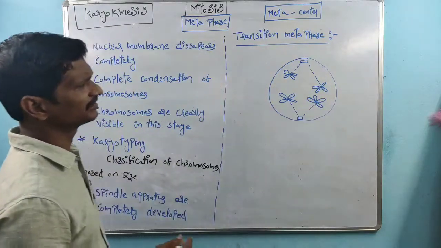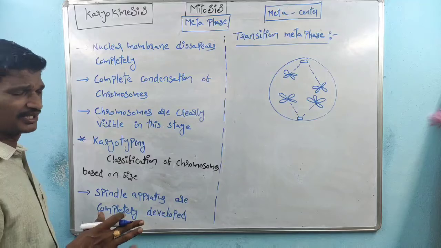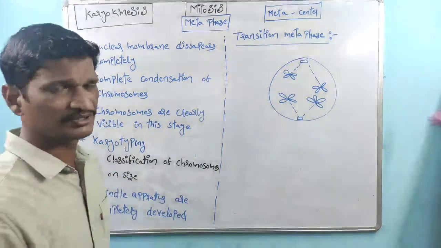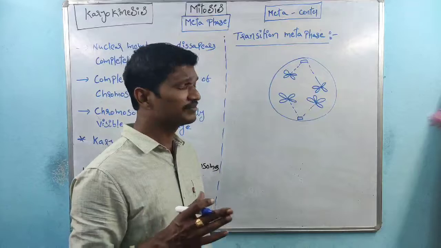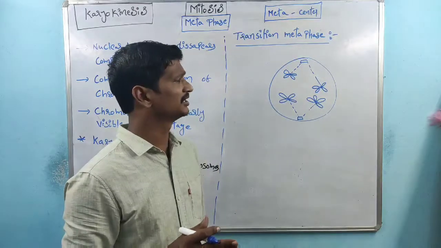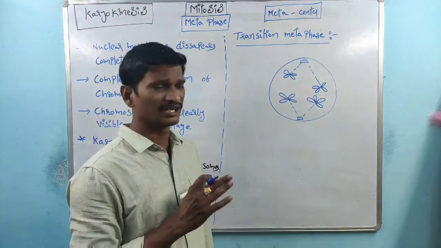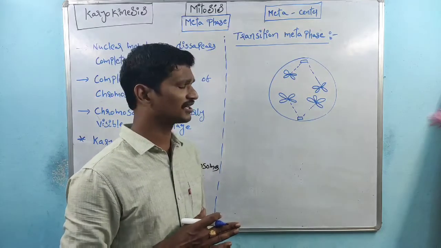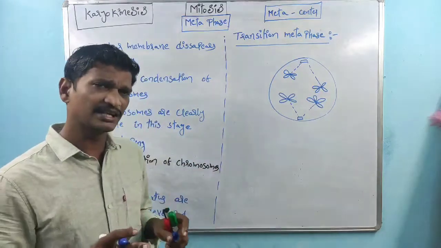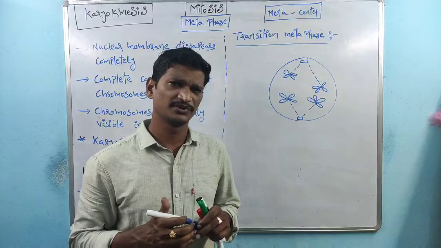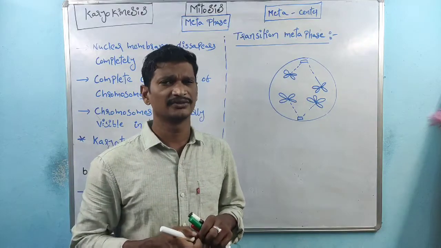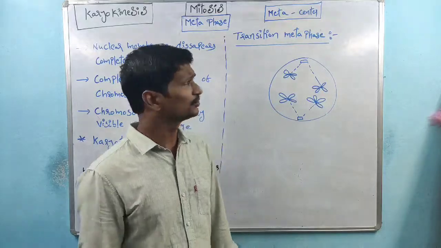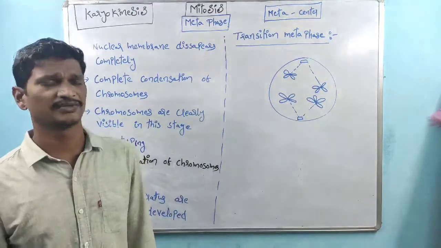So here what I am telling, in transition metaphase or early metaphase, the chromosomes are not arranged at the center of the cell. They are irregularly present and irregularly aligned within the cytoplasm of the cell. So the stage is called transition metaphase.